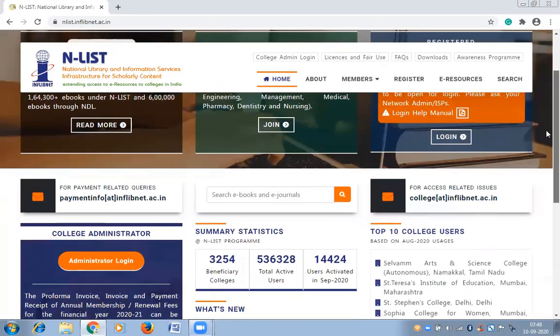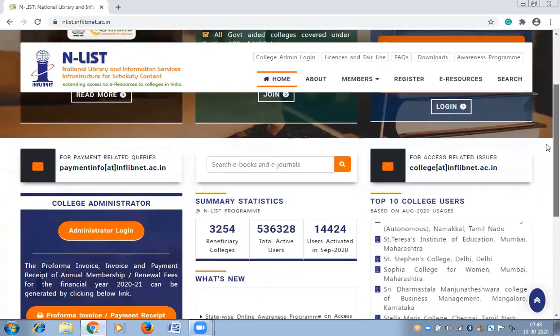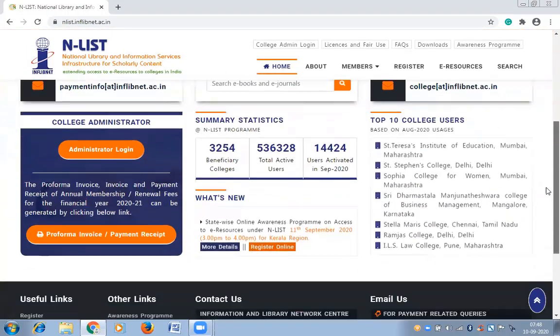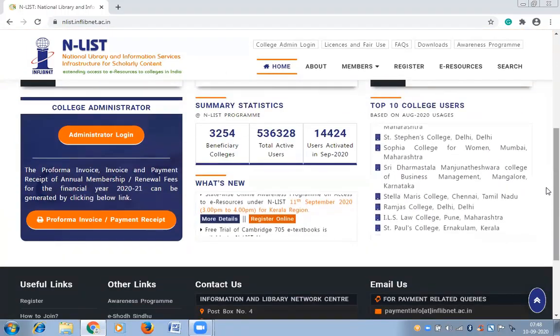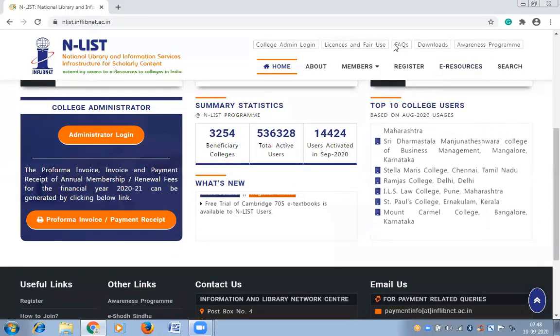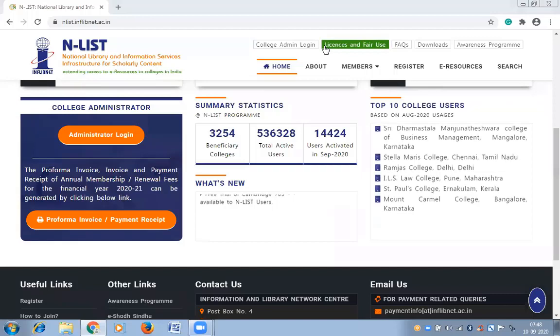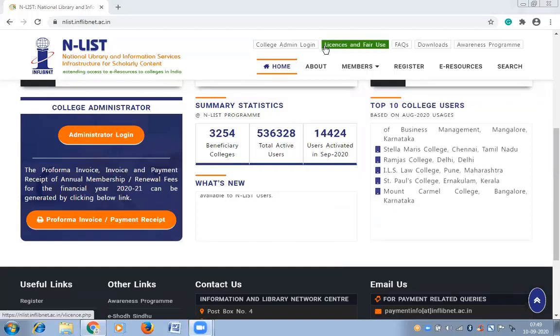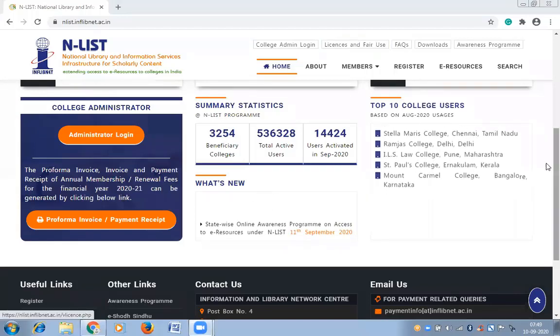During the COVID they have uploaded many reference books which you can use as a textbook. Otherwise also our college doesn't allow, and textbooks are not there for you, so you need to depend on the reference books only. All those reference books you will find in the Enlist database.